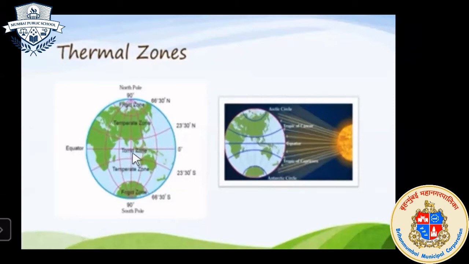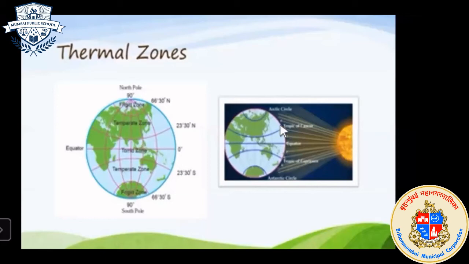Why? Because it is the area around the equatorial plane, or this is also known as the equatorial plane, because this area only receives straight sun rays. Here you can see, this equatorial region only receives straight sun rays. That's why this area is known as the hot region, or the area with high temperature.